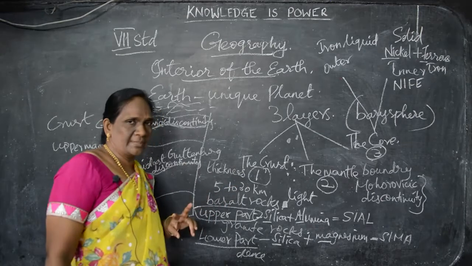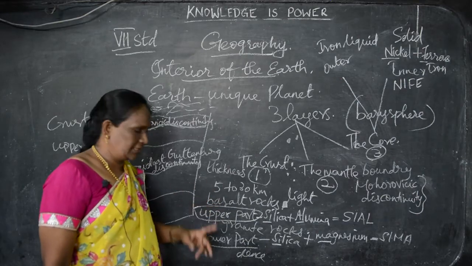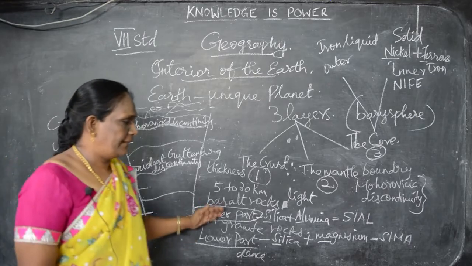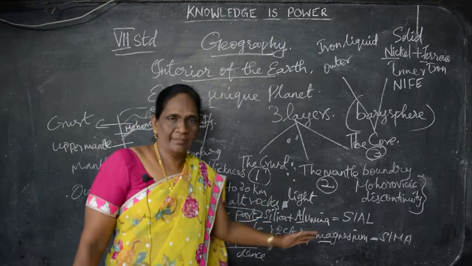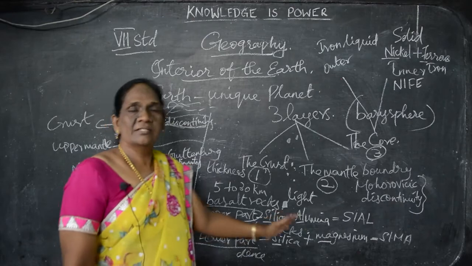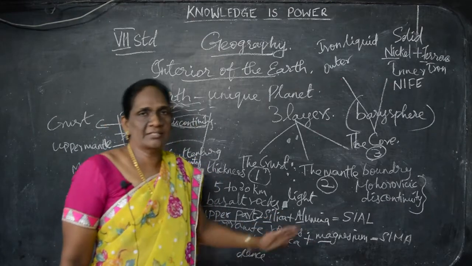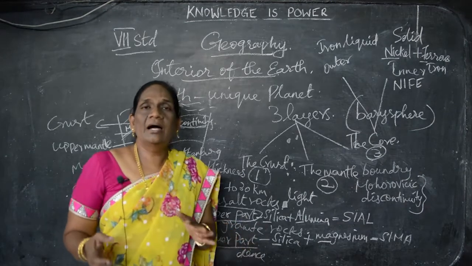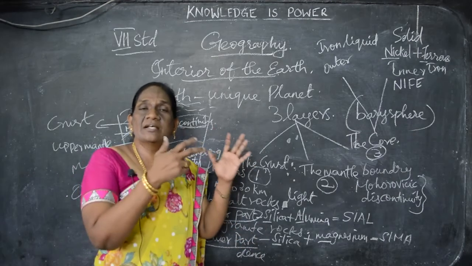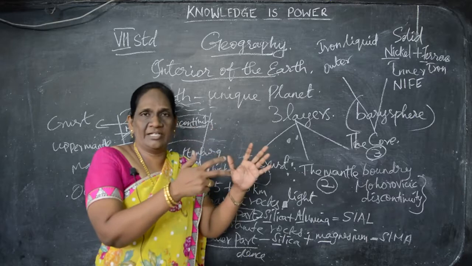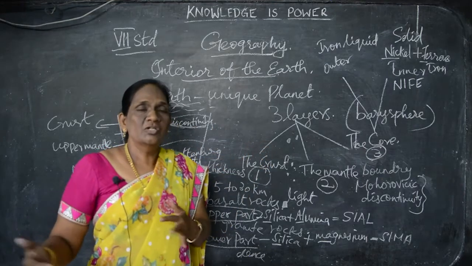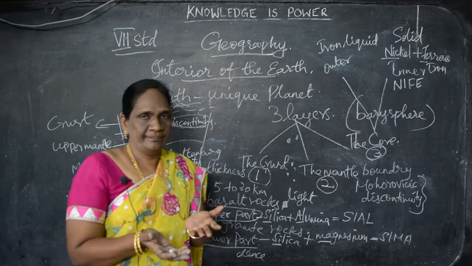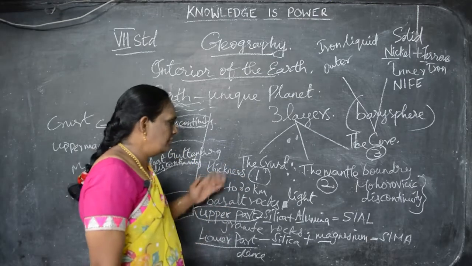There are two parts, the upper part and the lower part. In the upper part we see Cl, and in the lower part we see Sima, that is silica plus magnesium. Sima is dense, and the upper part, the Cl, is light in weight. So the Cl is floating on the Sima. So these are all about the crust.